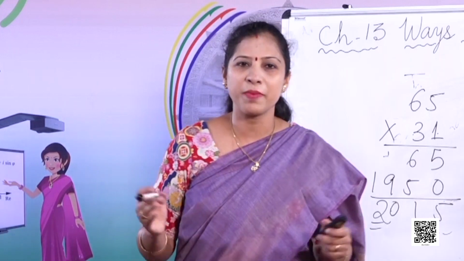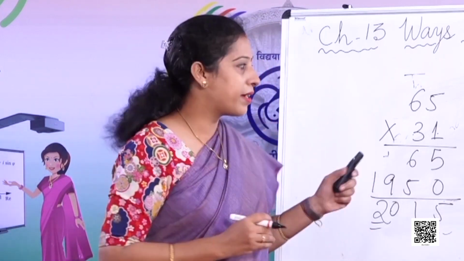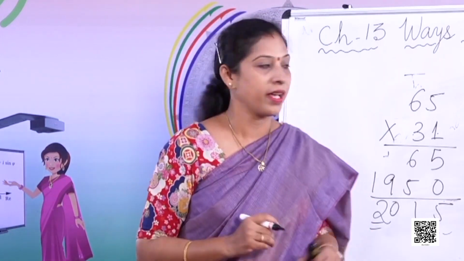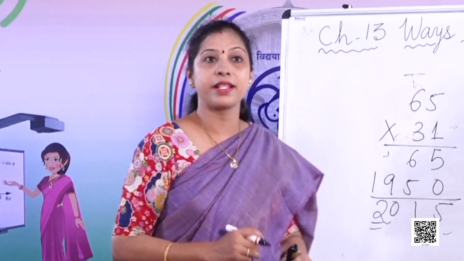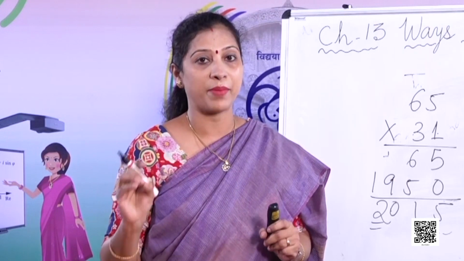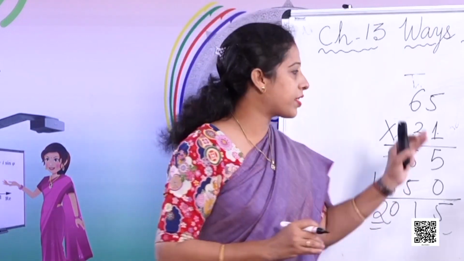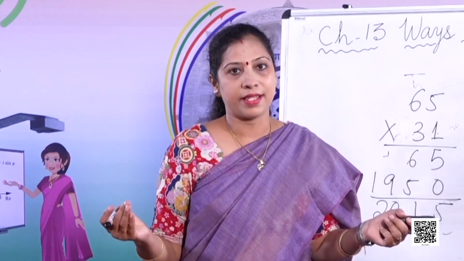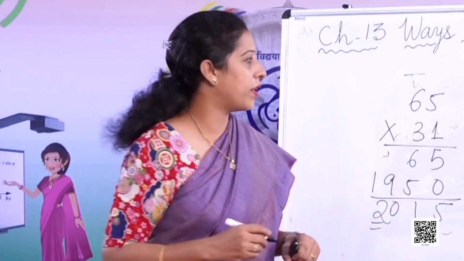But what do you think? Which method is easier? Is it Mani Ratnam's method or Bela's method? This one is easier as it is a shortcut and you don't have to do a lot of multiplication and addition. You just have to do 2 steps and yes, the multiplication is over.